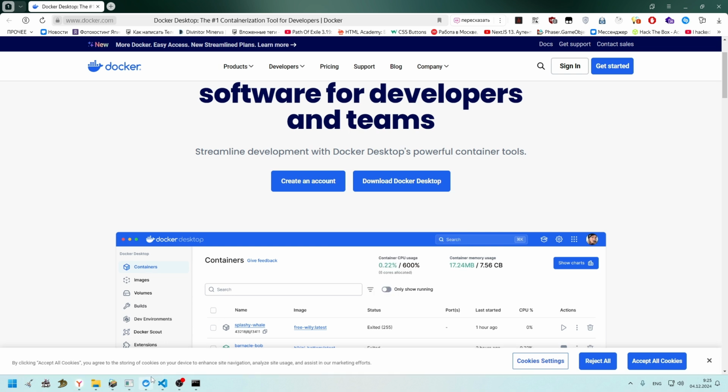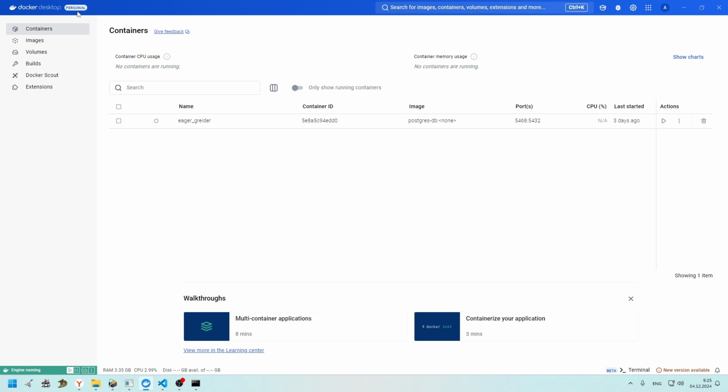I have installed Docker Desktop already. Docker Desktop can be installed only on Windows which supports WSL, Windows Subsystem for Linux, and it should support virtualization.